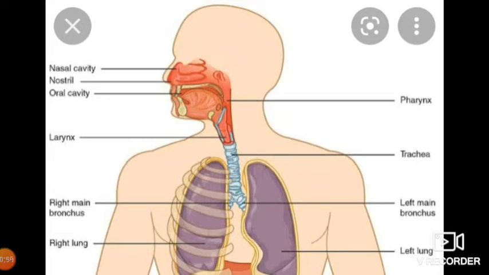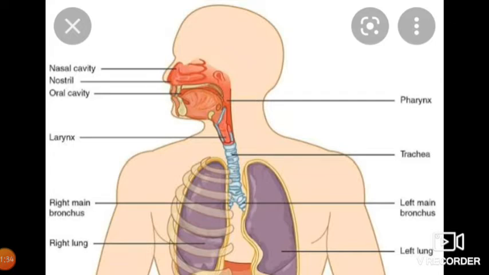Respiration in organisms. See, all living organisms need energy to live. Plants obtain energy from the food they make. Animals obtain energy from the food they eat. We studied this in nutrition in animals and nutrition in plants, right? So you must know that our body is made up of cells. That we already studied, right? All organisms are made up of a number of cells.